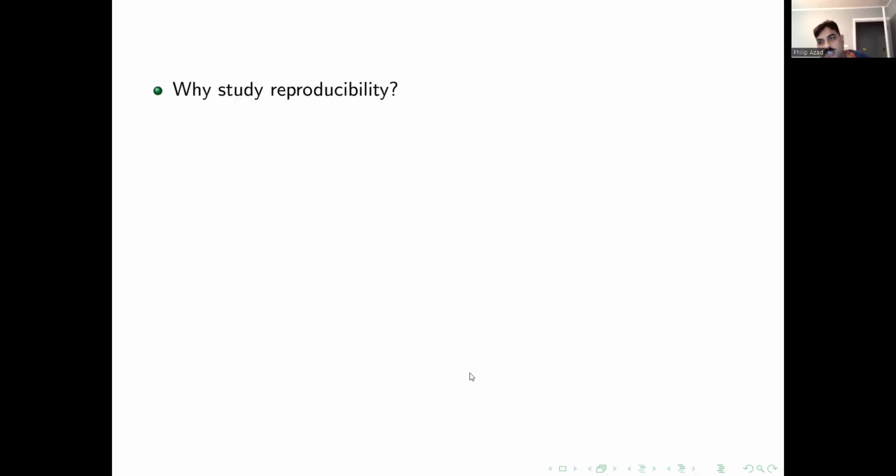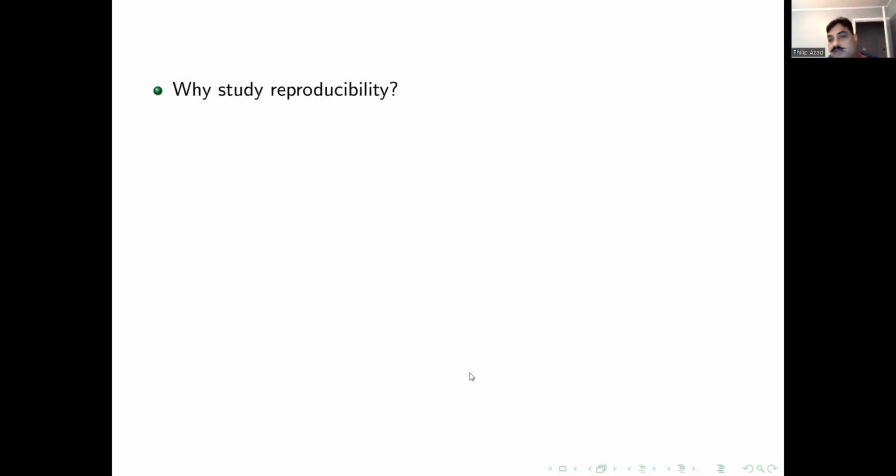Okay, so why even study reproducibility? What is the importance of reproducibility? Oftentimes in mathematics, in any field, we study spaces by embedding them into other spaces. So it does two things. First of all, it might bring into light some properties of the embedded space and some properties of the ambient space.